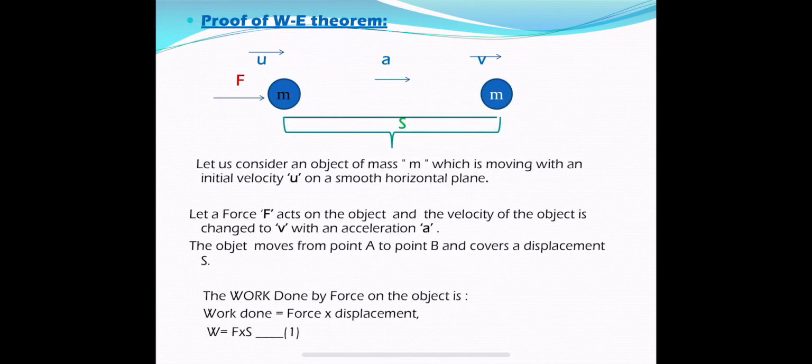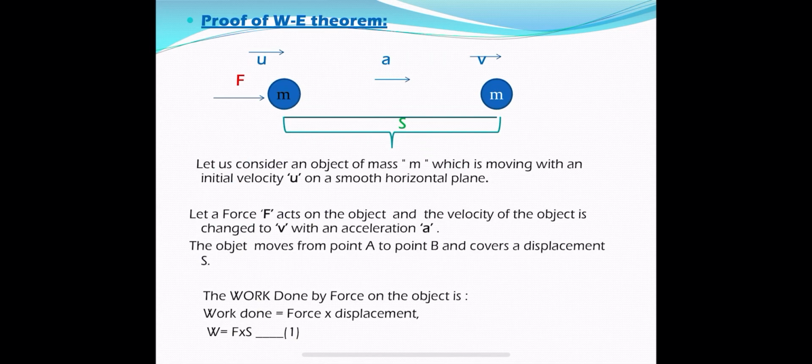So let me prove the work energy theorem. Let us prove the work energy theorem. Consider an object of mass m initially moving with an initial velocity u in the rightward direction. Look at the picture: a body of mass m is moving with initial velocity u.